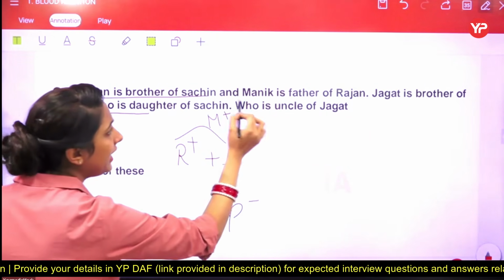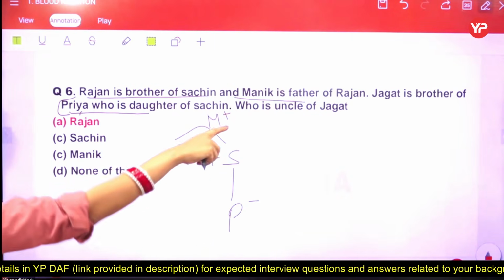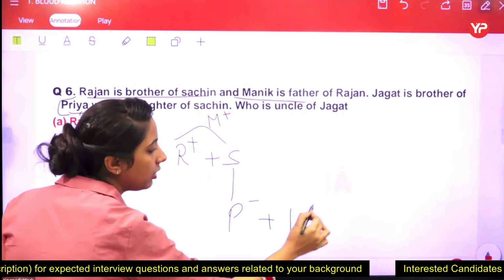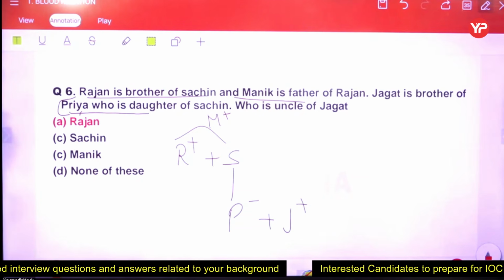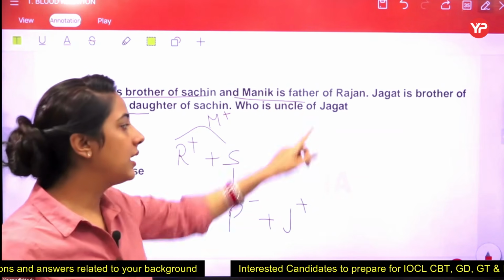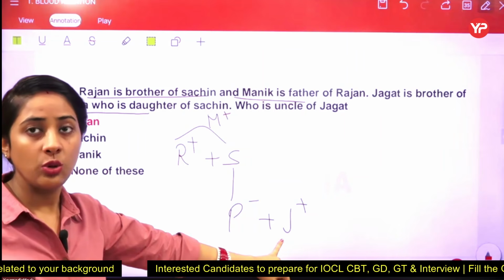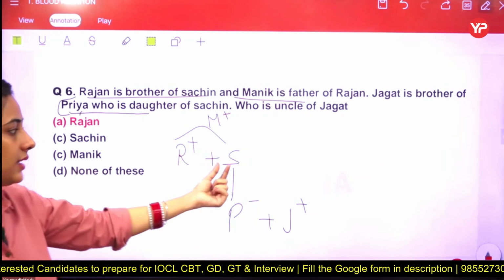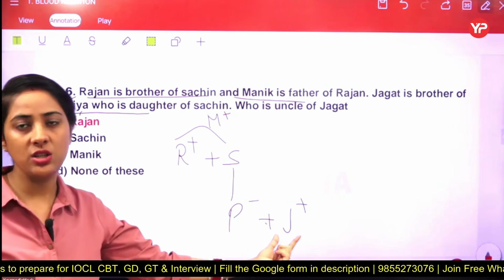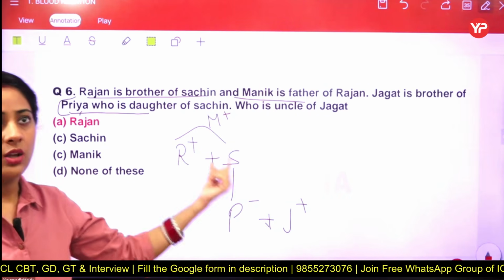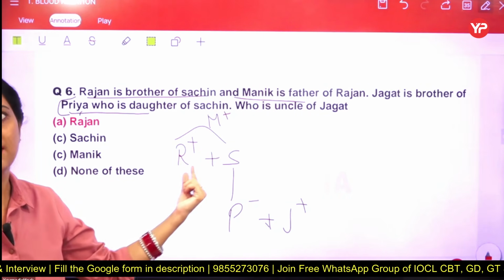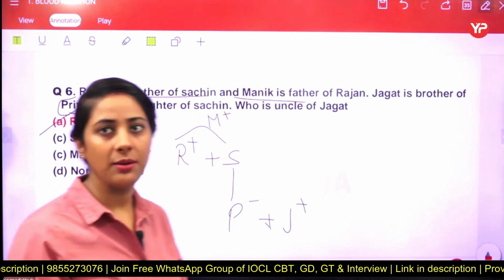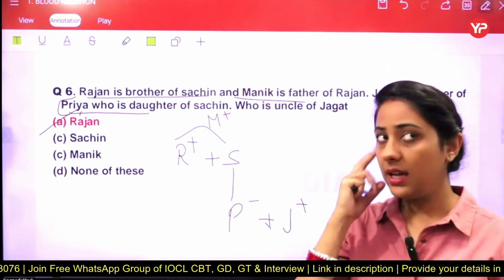Now, we can relate what information we have left. Jagat is a brother of Priya. We have a Priya, and Jagat is a brother of Priya. Now, the question is, who is the uncle of Jagat? So, the uncle of Jagat has to be in the second generation. But we say that Sachin is the father of Priya. It means Sachin is also the father of Jagat. So, who is the uncle? Answer is very clear. Rajan is the uncle here. Got it? So, Rajan is the uncle here.